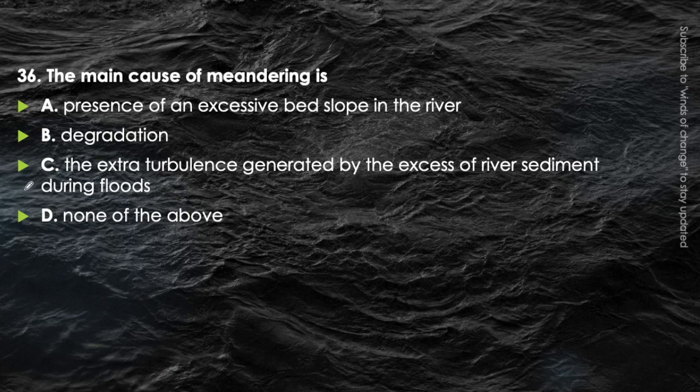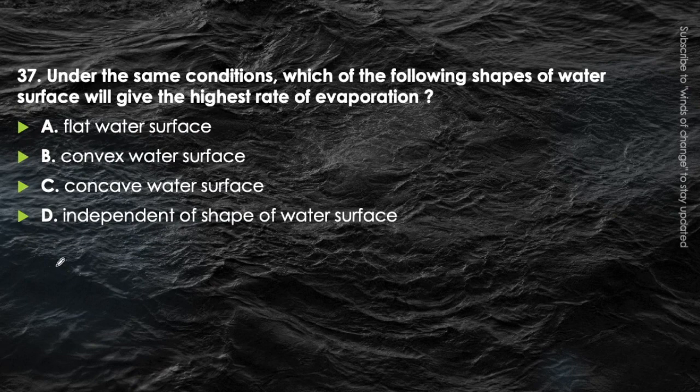So the answer that will be correct here will be option C, that is the extra turbulence generated by the excess of the river sediment during flood, which will be the main cause of meandering. Okay, just think about it. Next question. Under the same condition, which of the following shapes of water surface will give the highest rate of evaporation? Highest rate of evaporation on the water surface. Okay, which shape will give? Flat water surface, convex water surface, concave water surface, or independent of the shape of the water surface?